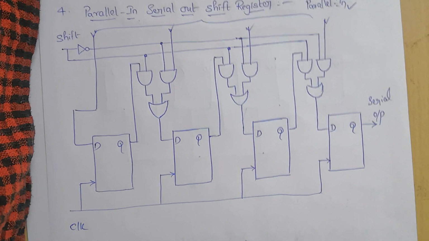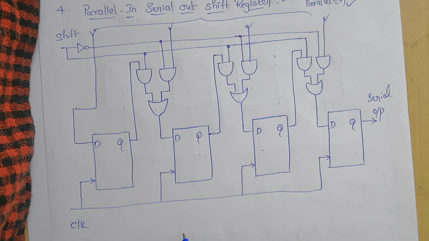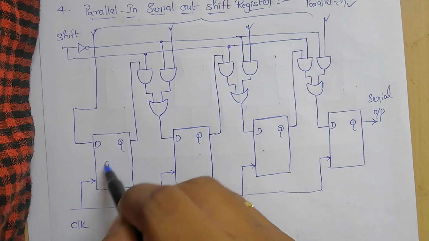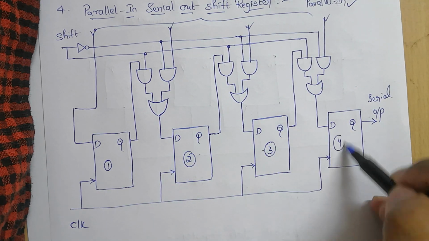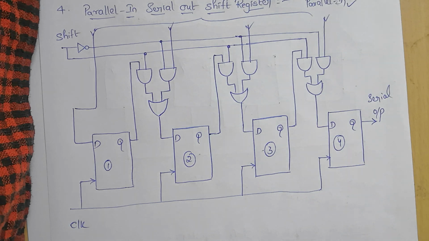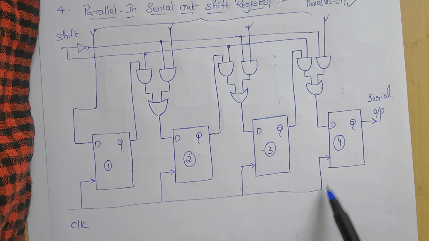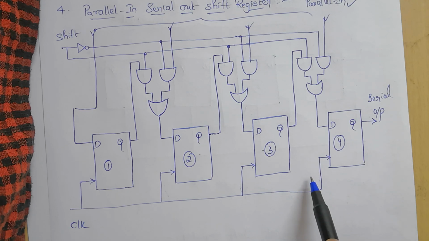Okay, again while coming to the circuit diagram explanation, the circuit consists of 4 D flip-flops, which are connected in series, and the clock input is directly connected to all the flip-flops.